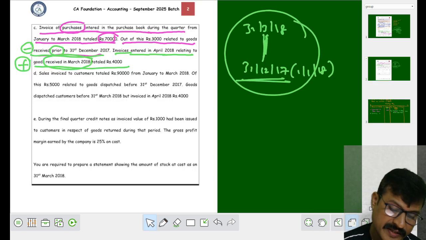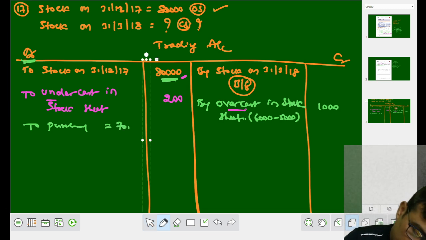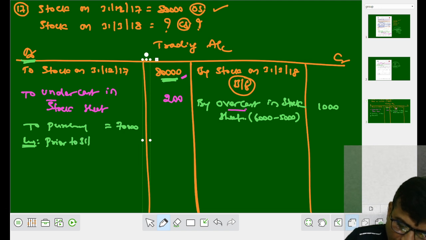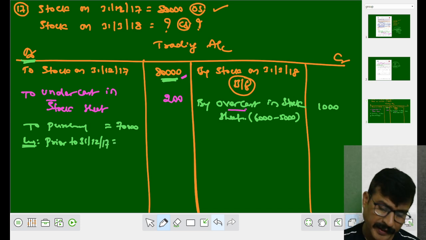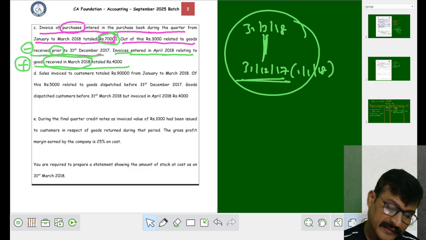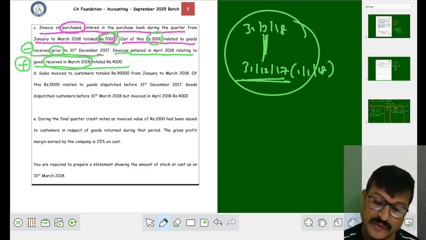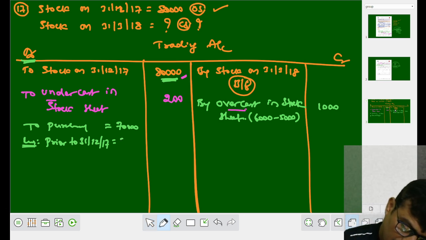How much purchases is there in the problem? Purchases 70,000 rupees. Less: prior to 31st December 17, an amount of rupees 3,000, that we have to subtract.